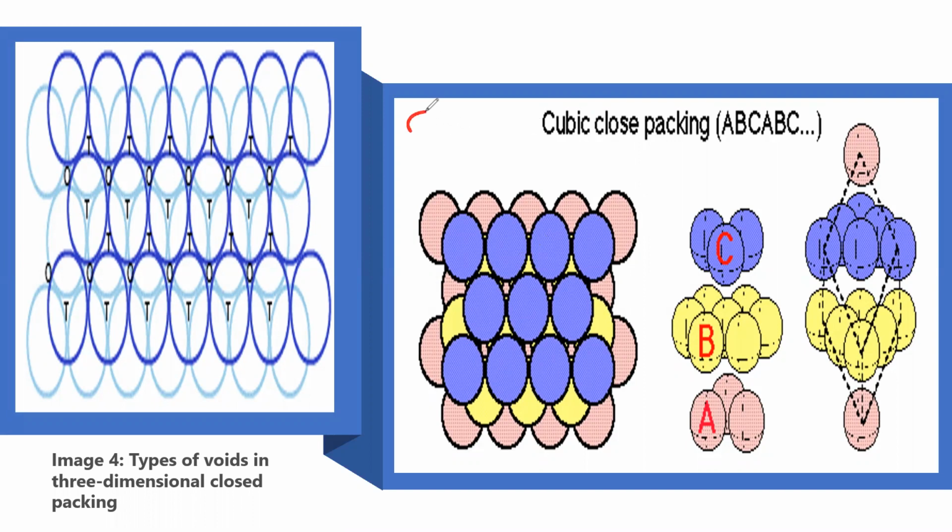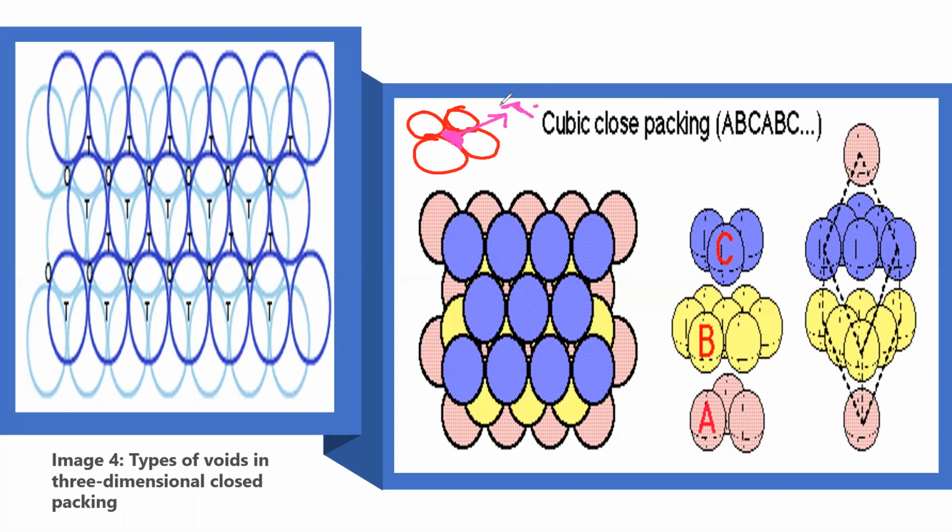A tetrahedral void is formed by joining 4 concentric spheres, 4 spheres in a row, in 2 different rows. So whatever the gap formed between these concentric spheres is called a tetrahedral void. So that is called T, tetrahedral void. It is given in pink color, you can just see.